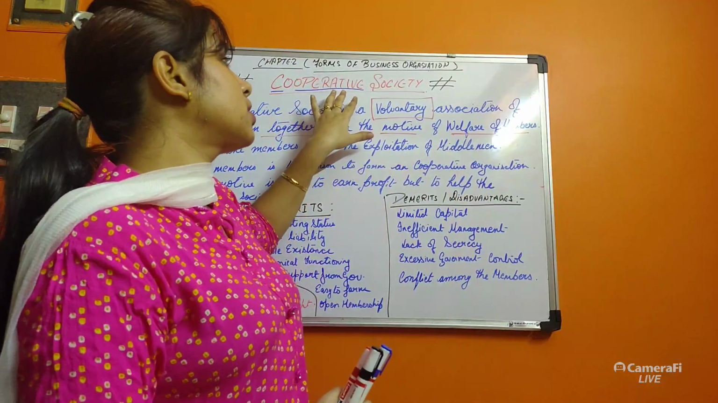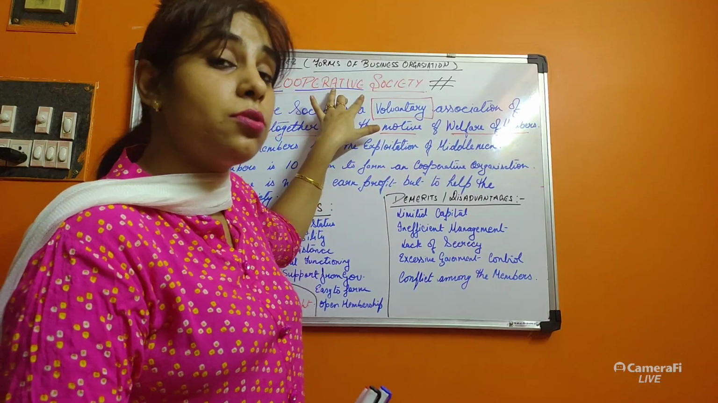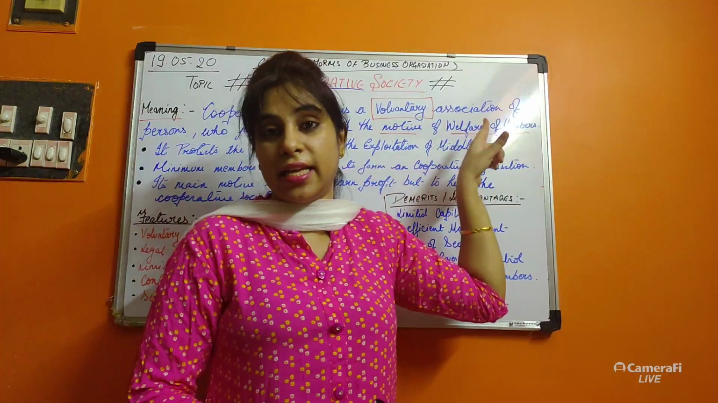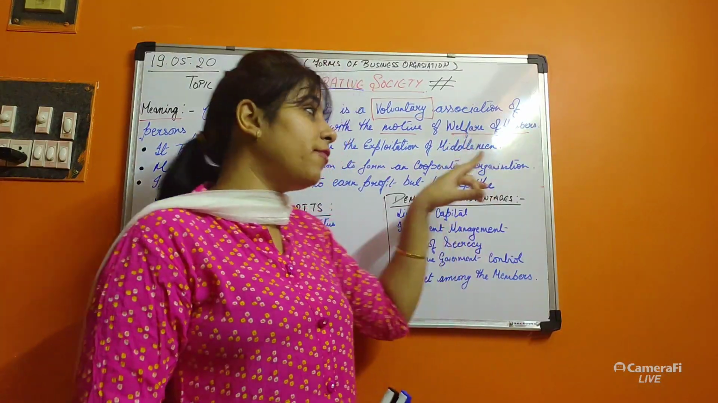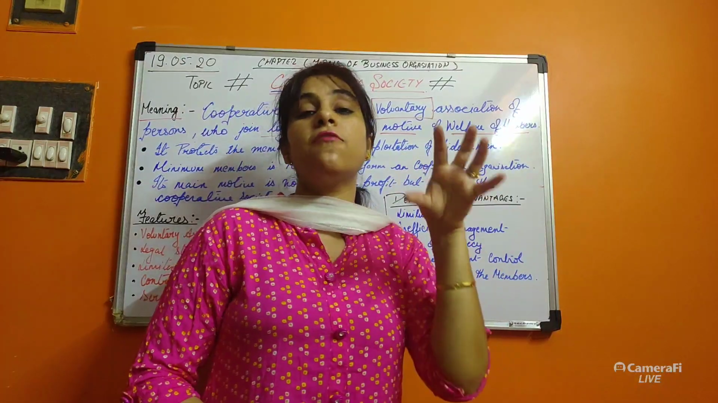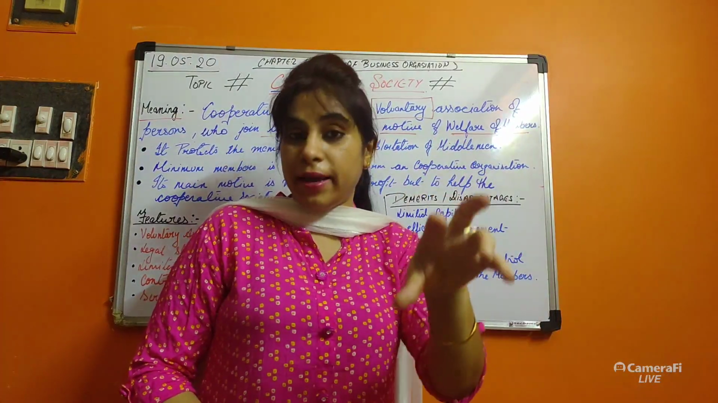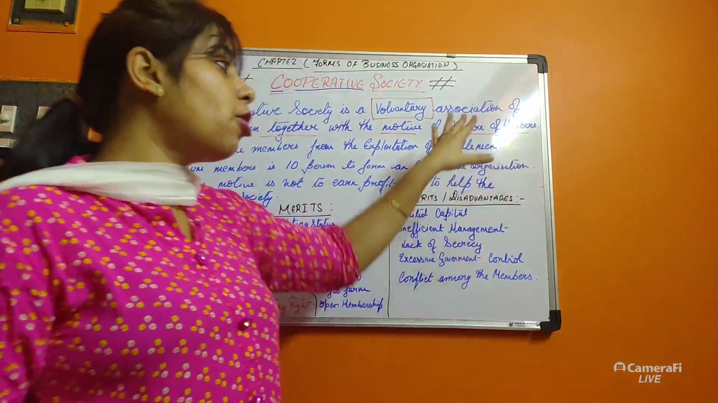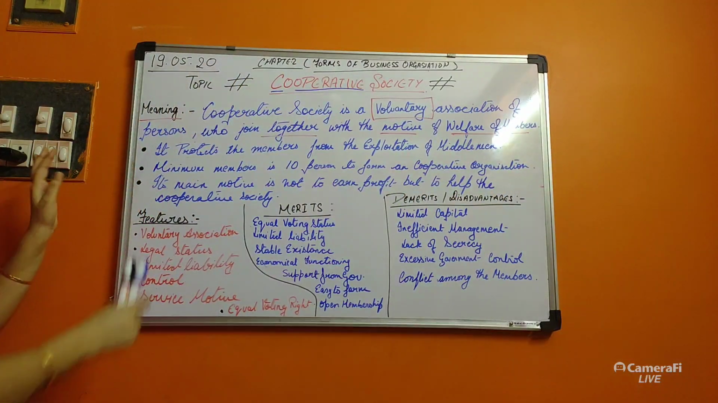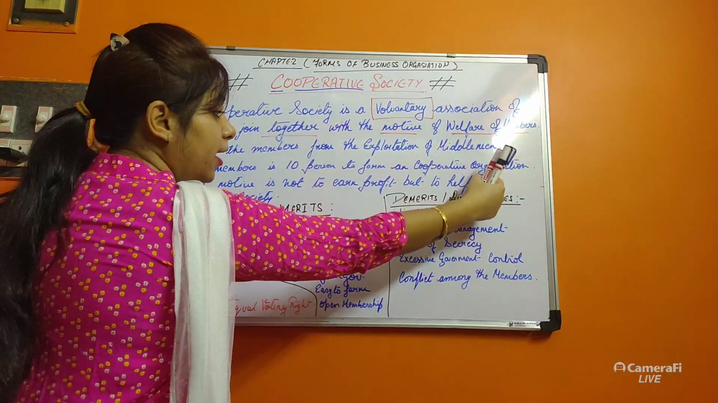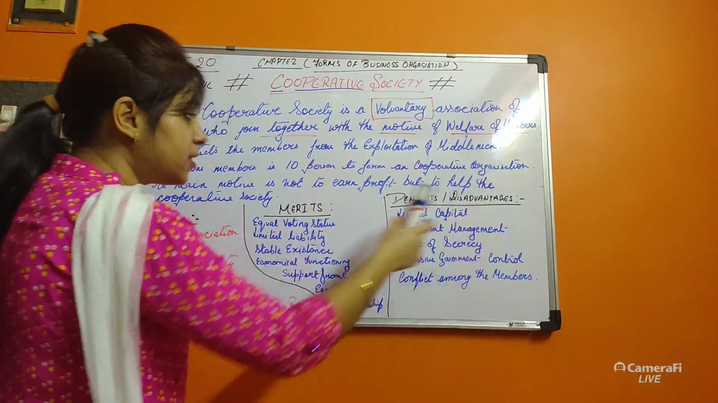When a person comes and joins the cooperative society as a voluntary association, by their own willingness, the person should have the motive of welfare of the members. What is the welfare? Now in the second point we will study what is the welfare of the members. The welfare of the members is divided into these three points.